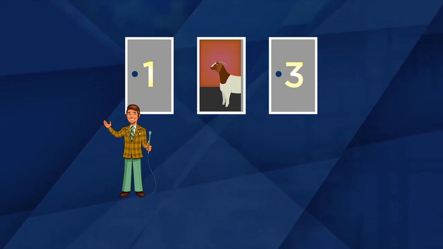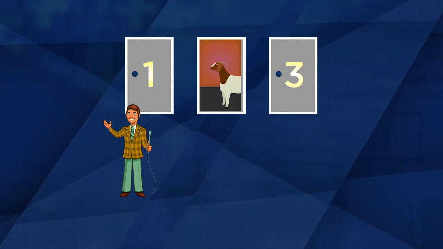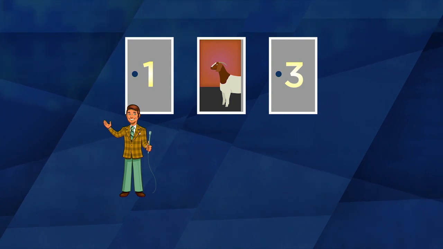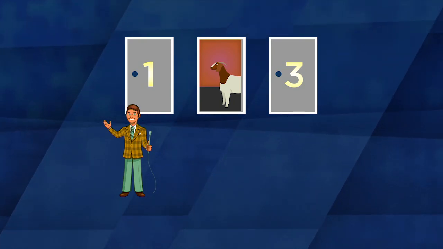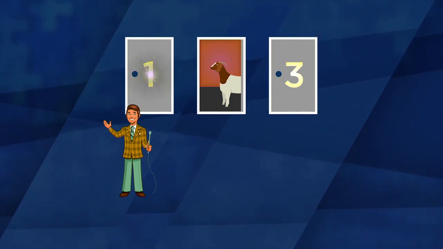Yet he chose to open door 2 anyway. He's far more likely to make that decision when the car is behind door 3 than when the car is behind door 1. Therefore, I should now think that the car is probably behind door 3, so I will switch doors.